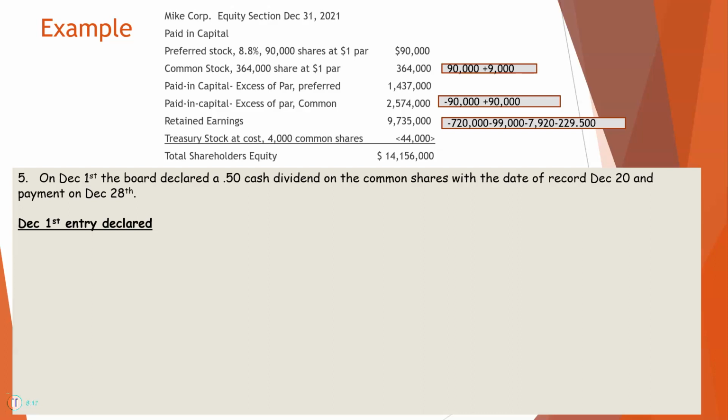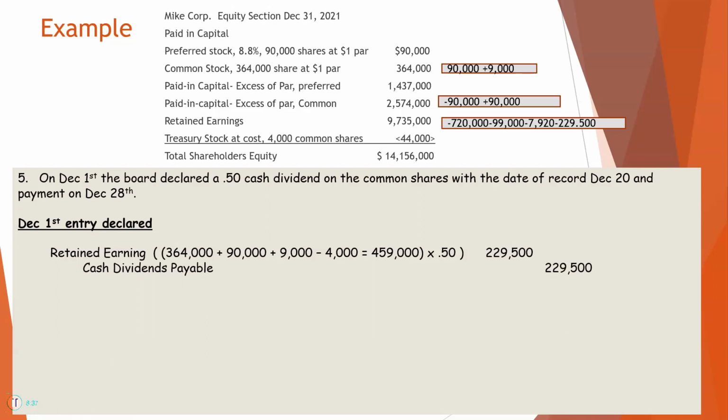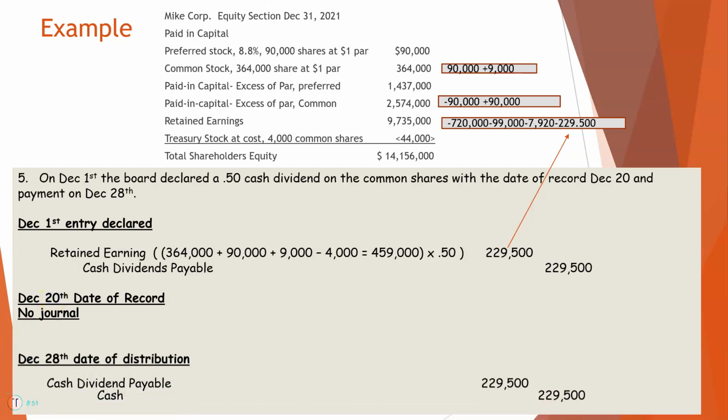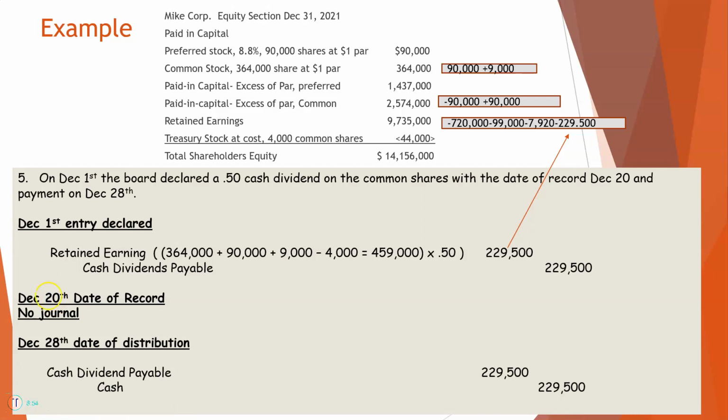Now, on December 1st, the board declared a 50-cent cash dividend on the common shares with the date of record of the 20th, and the payment on the 22nd. So, we're going to take 364,000 shares plus 90 plus 9 minus 4 equals 459 times 50 cents. And we're going to record it as a cash dividend. This also would reduce total stockholders' equity. And then on December 28th, date of distribution, we'd show the payment of the cash dividend.